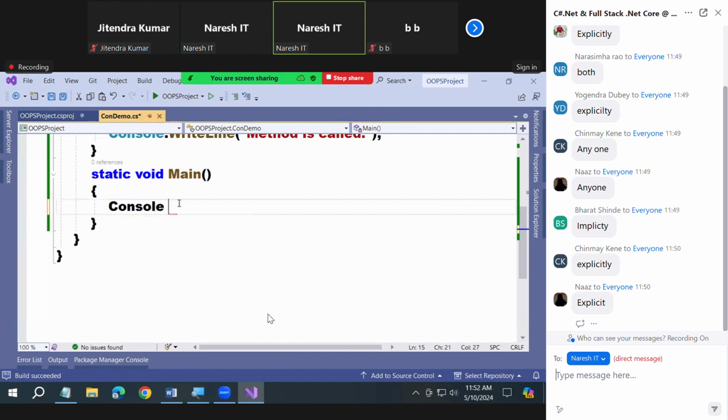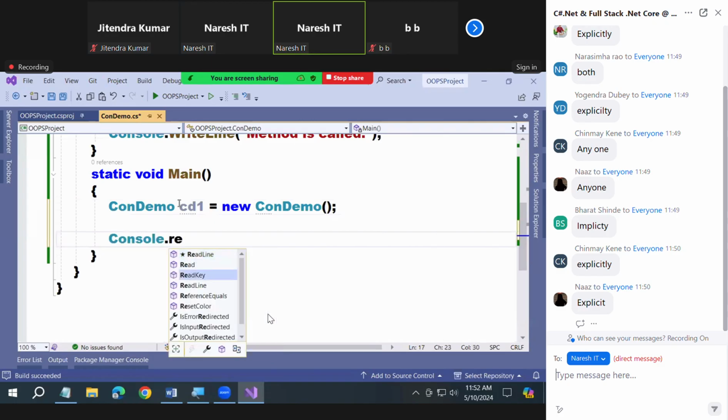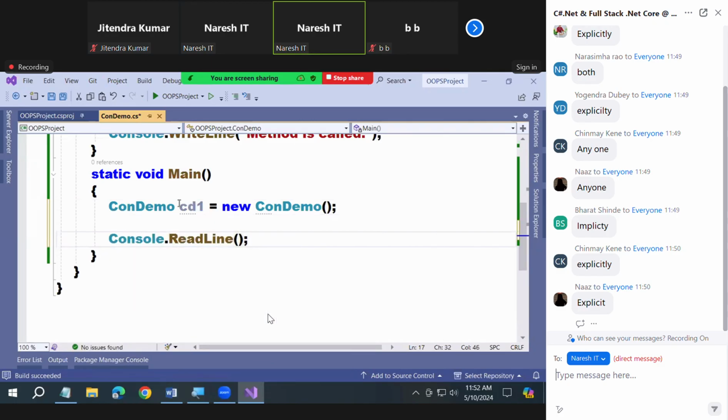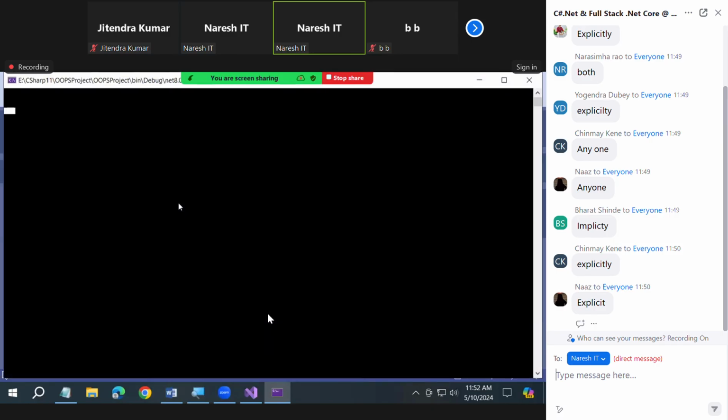On demo, CD1 is equals to new condem. And all of you, console dot write line. Observe it. Constructor is called now.